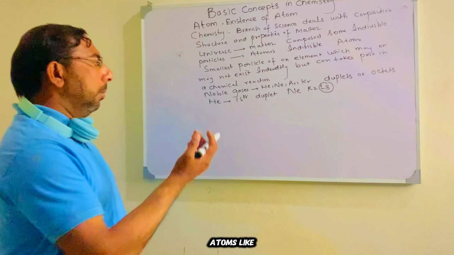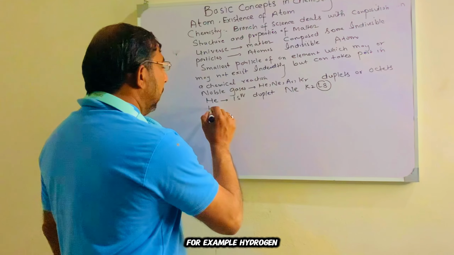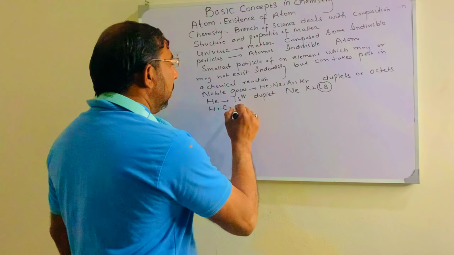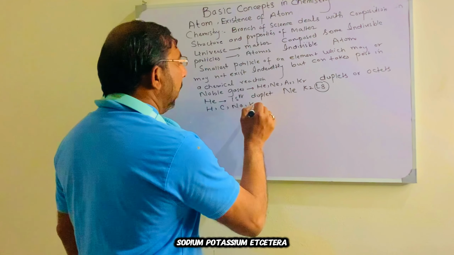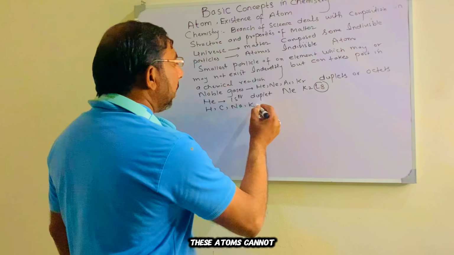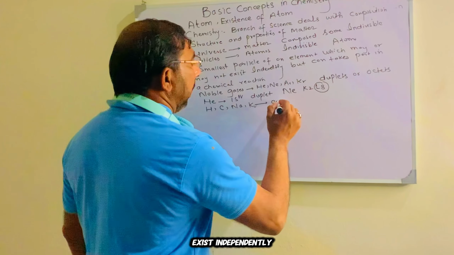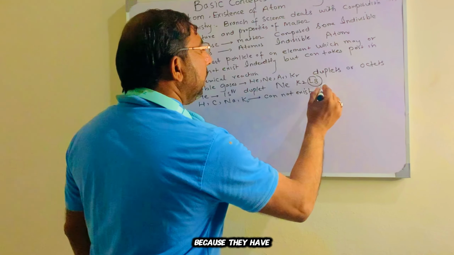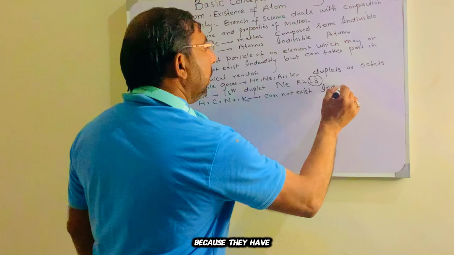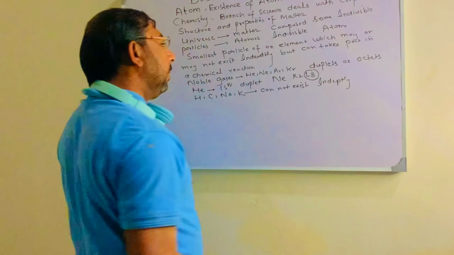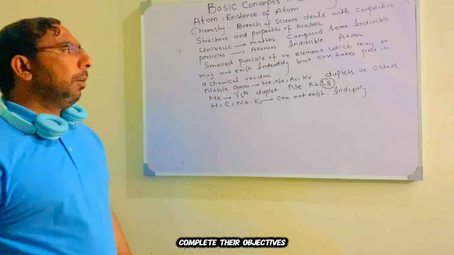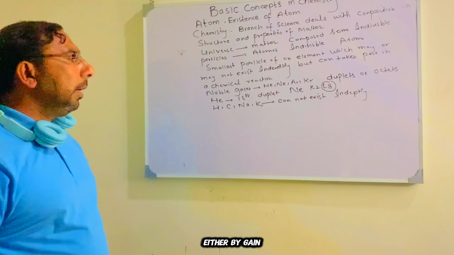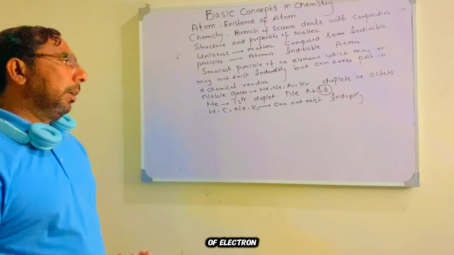All other atoms, like for example hydrogen, carbon, sodium, potassium, and so on, cannot exist independently because they have no complete octets. They have to complete their octets either by gain, loss, or sharing of electrons.